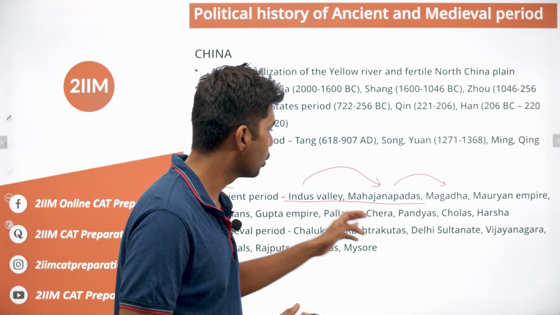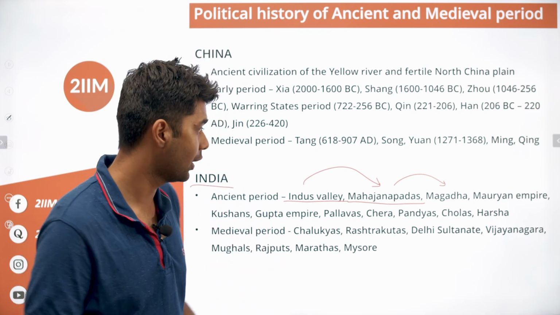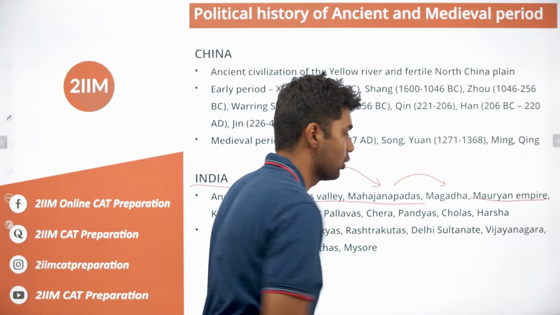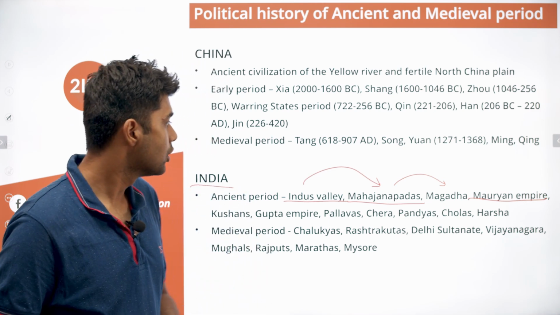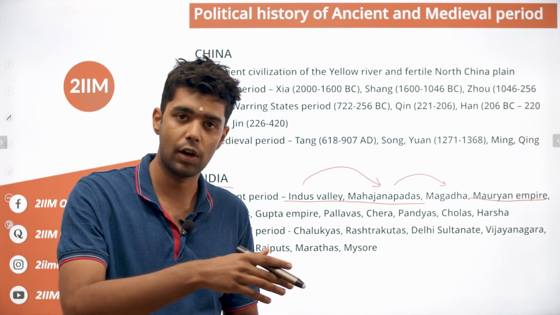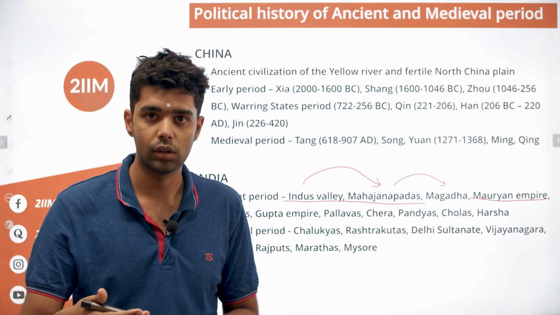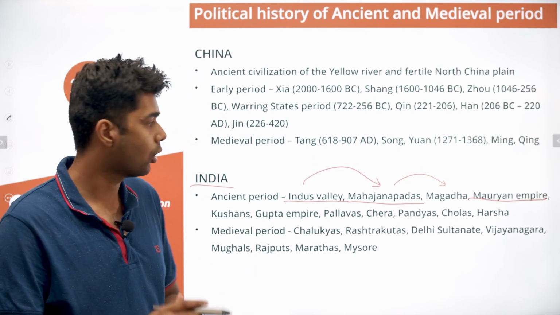And then you had the Mauryan Empire. The Mauryan Empire is very famous. It was very extensive. It was one of the first empires to consolidate a very large area of modern day India. At its peak, it had its area from modern day Afghanistan and Pakistan. It covered the entirety of North India. It covered Maharashtra, Orissa, Bengal, and all that.